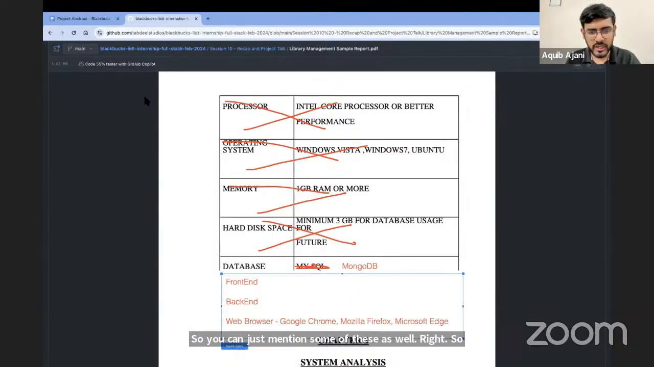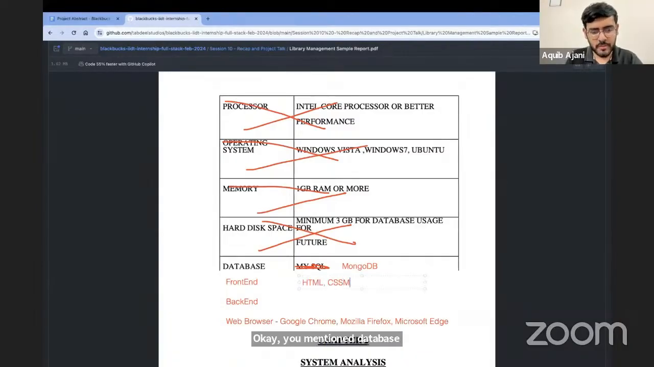Okay, you will mention the database. Then in the front end, you will mention what technologies you have used, like HTML, CSS, JavaScript, Bootstrap. If you use Bootstrap, then mention React also. So whatever you use for the front end, you can mention that.